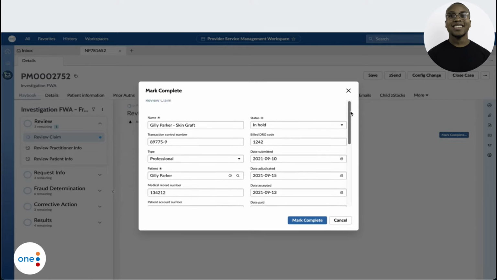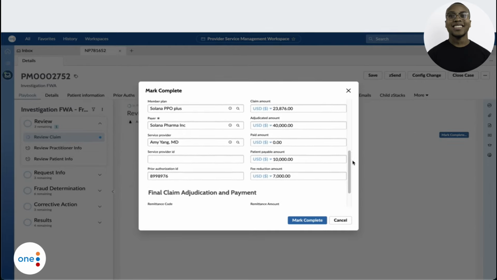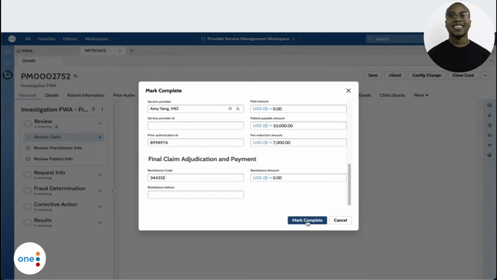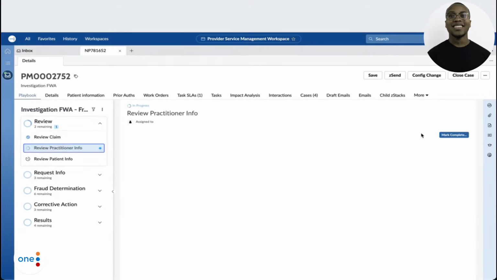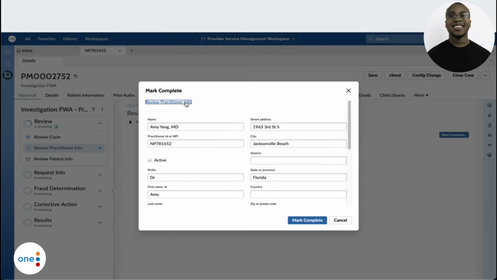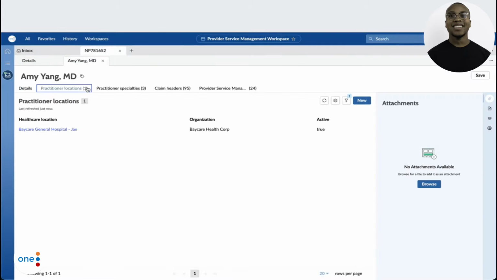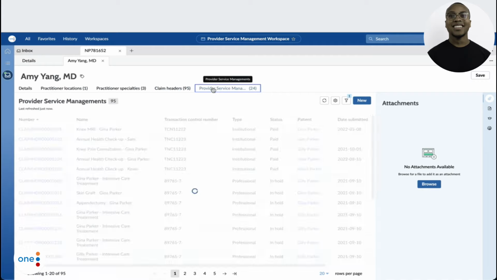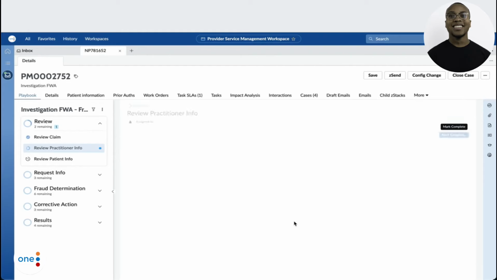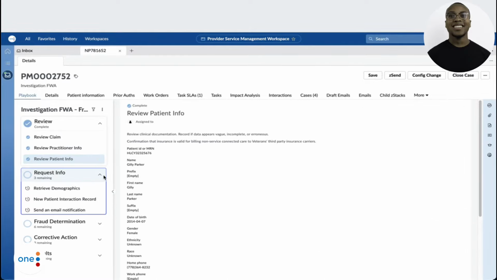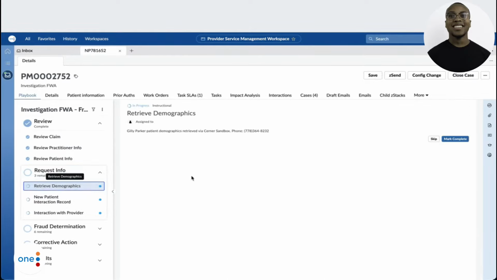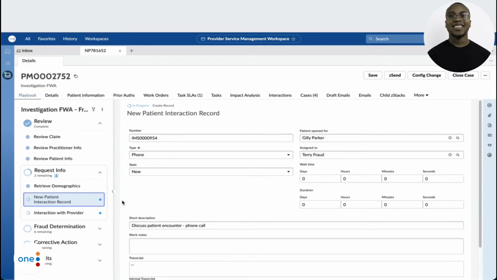He can then navigate to the playbook that guides him through a sequence of tasks to easily manage the life cycle of this case, such as reviewing the claim details, the practitioner information including location, specialties, submitted claims, and associated cases, and the patient information. Utilizing integrations to outside systems to pull additional resources into a uniform data model to easily review and ensure accuracy.